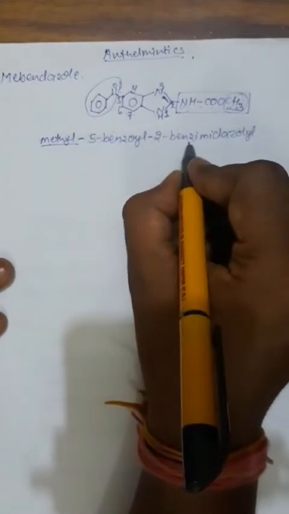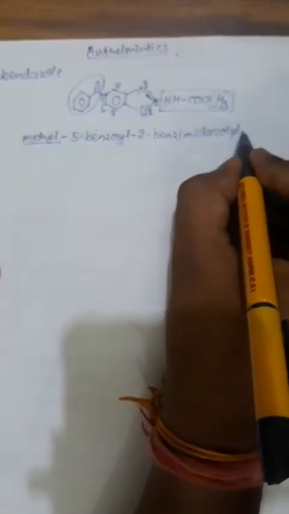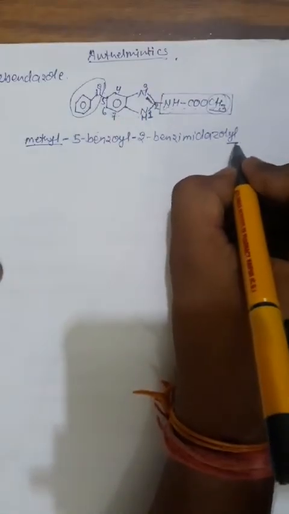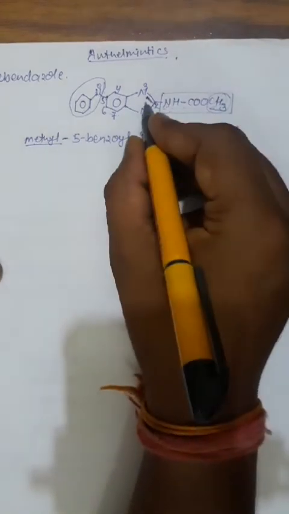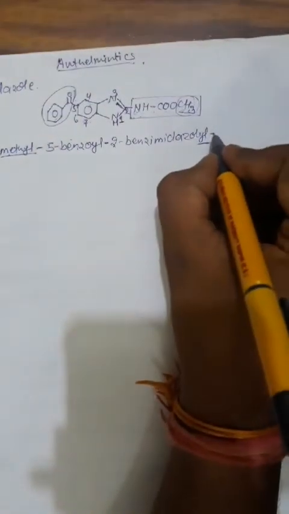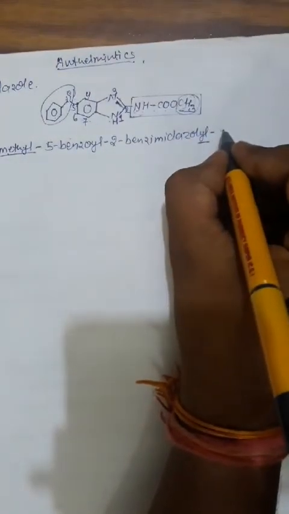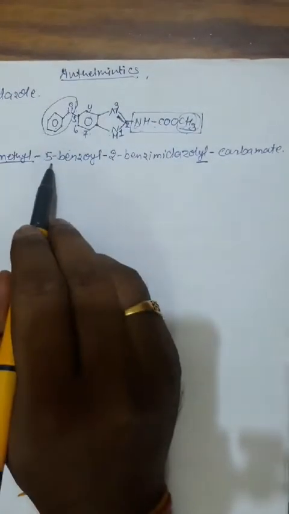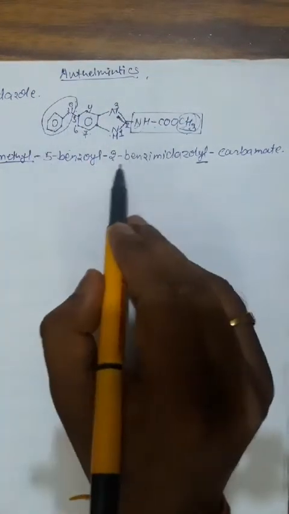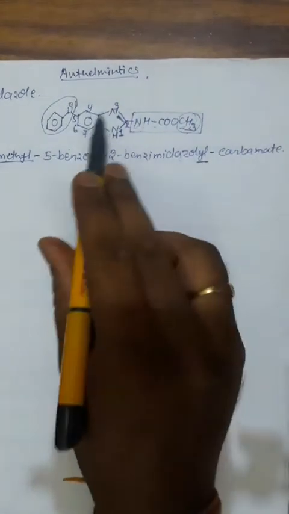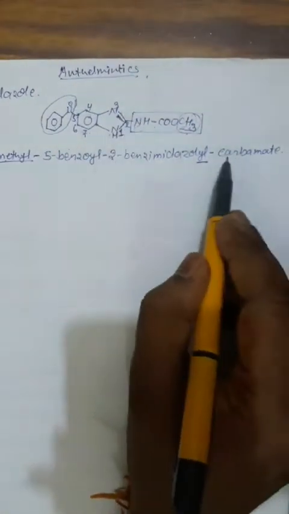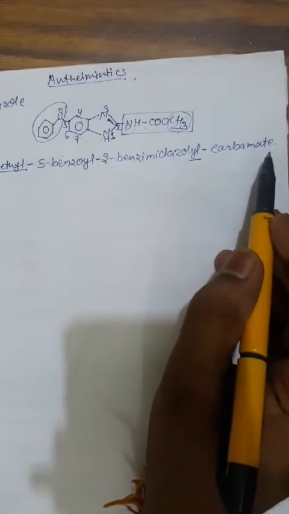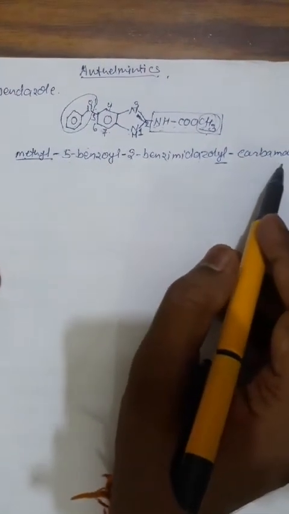We can also write it as benzimidazole-2-yl. YL indicates the site of attachment, which is the second position, as a side chain, and the lead structure is carbamate. So the IUPAC nomenclature is methyl 5-benzoyl-2-benzimidazolyl carbamate. This is the IUPAC nomenclature of mebendazole.